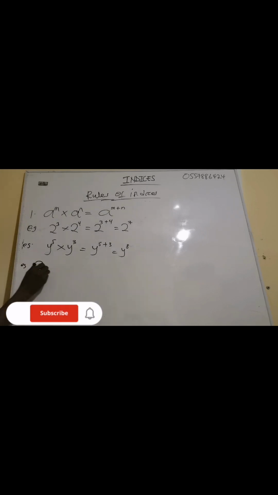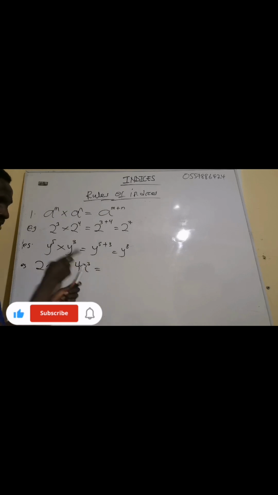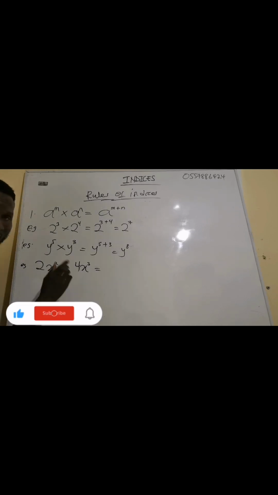Now let me talk about another one. If I have 2x exponent 2 multiplying 4x exponent 3, how are we going to solve this? We have 2x exponent 2, 4x exponent 3. This one is a number, this one is a number, this one is a variable, this one is a variable. The x and x have the same base.